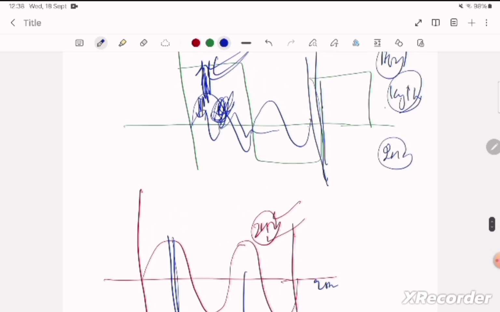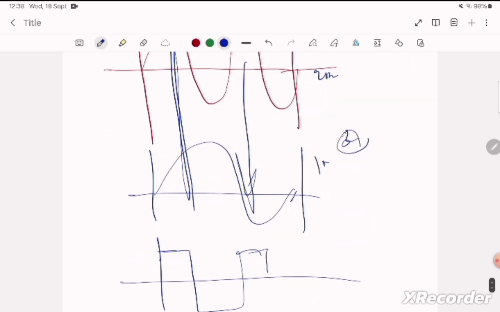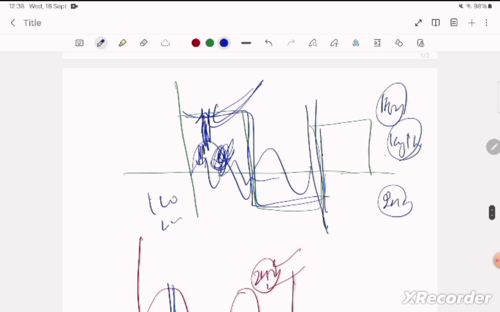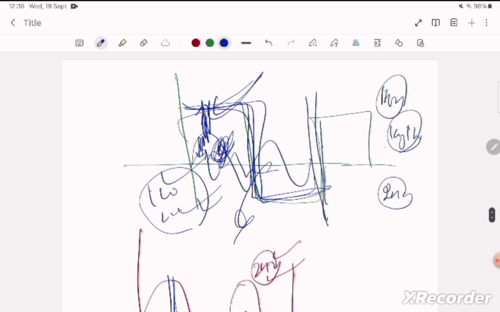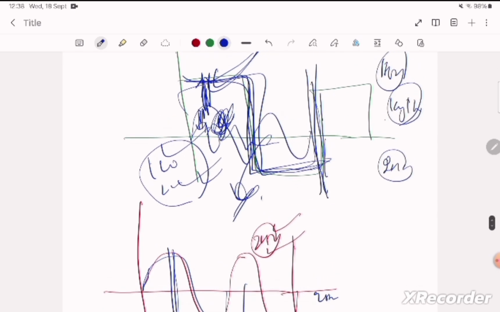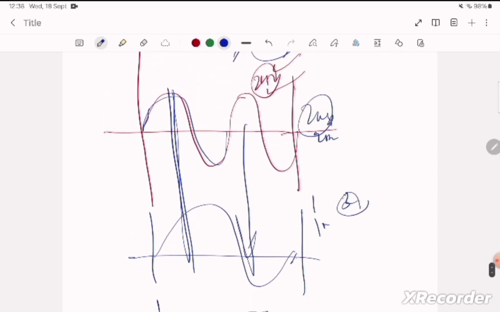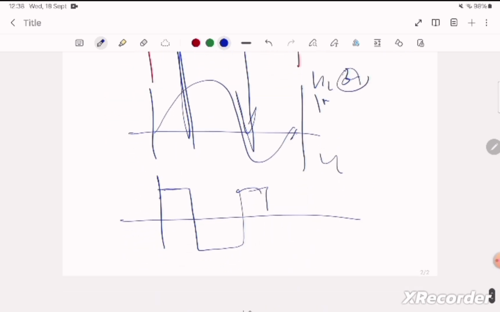The problem was that the function itself was not a sinusoidal, so we are not able to approximate it. Why? Because we are trying specific frequencies, 1 hertz, 2 hertz. So this wasn't sinusoidal. How can we say that it is 1 hertz, 2 hertz? It is not a sinusoidal function. It is a different function. But now Fourier came to know that the signal consists of different frequency components of sinusoidals. Let us suppose it consists of a 2 hertz sinusoidal, a 1 hertz sinusoidal, a 4 hertz sinusoidal, and different components.